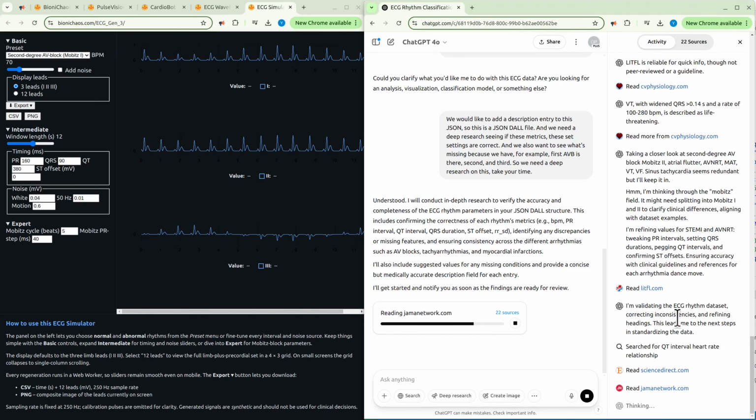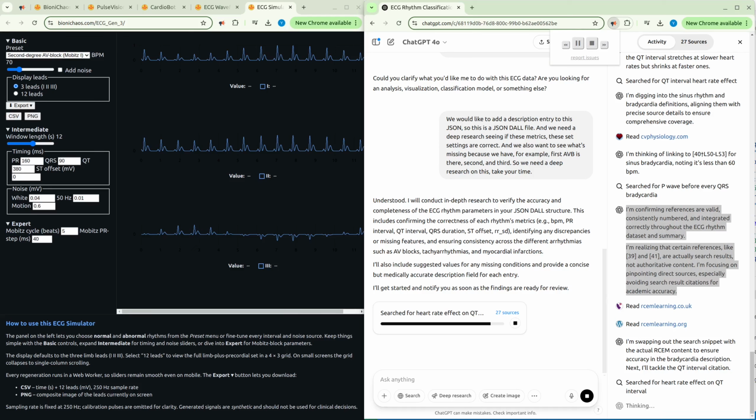I'm digging into the sinus rhythm and bradycardia definitions, aligning them with precise source details to ensure comprehensive coverage. I'm thinking of linking to sources 40, 50, and 53 for sinus bradycardia, noting it's less than 60 BPM. Searched for P wave before every QRS bradycardia. I'm confirming references are valid, consistently numbered, and integrated correctly throughout the ECG rhythm dataset and summary.